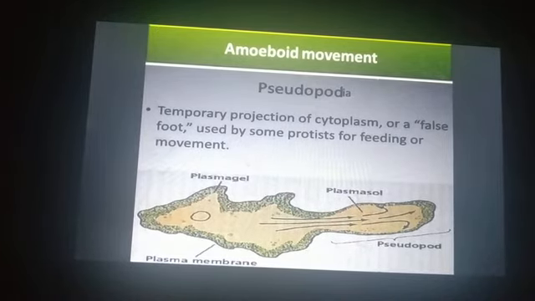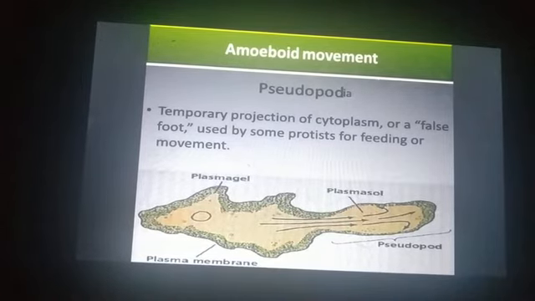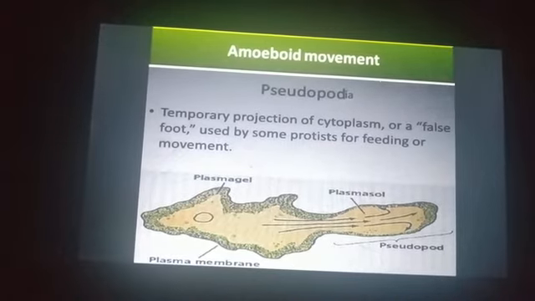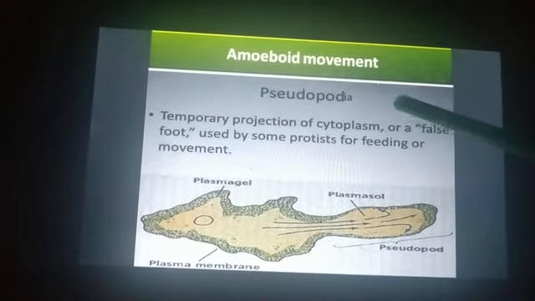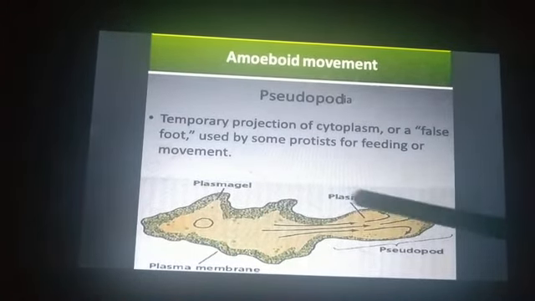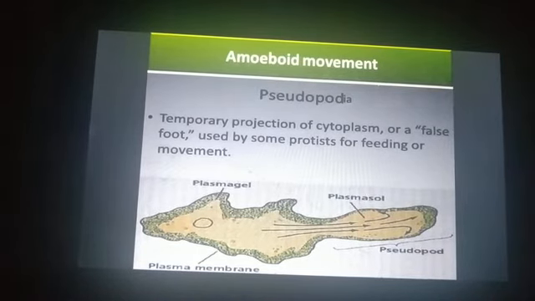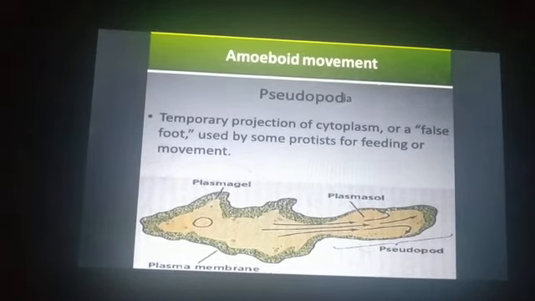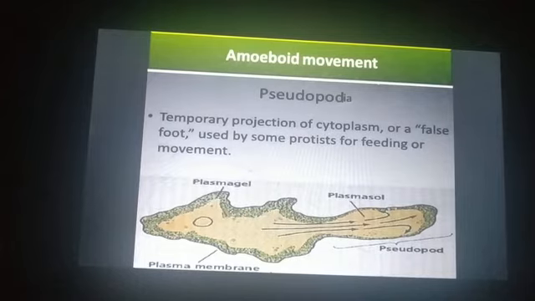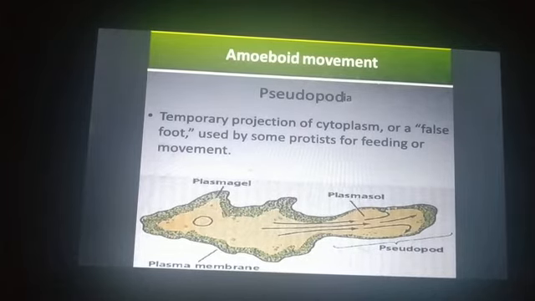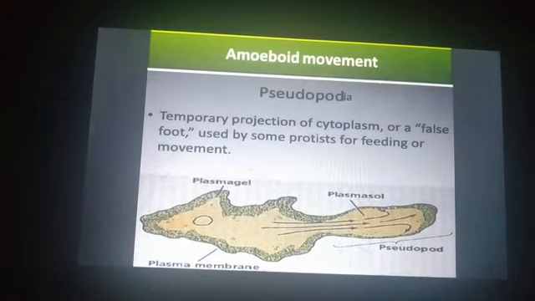They also show amoeboid movement, irregular. They don't have any definite shape. So here you need to remember about pseudopodia, that is the false feet, and the organisms where it is shown, such as amoeba, some protozoa, slime molds, that is a fungus, and human WBC.